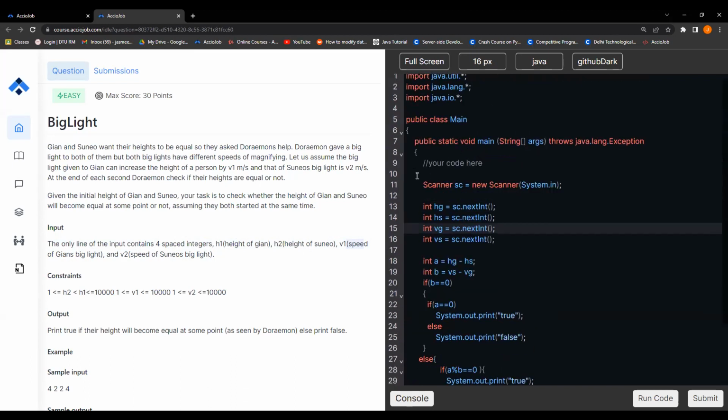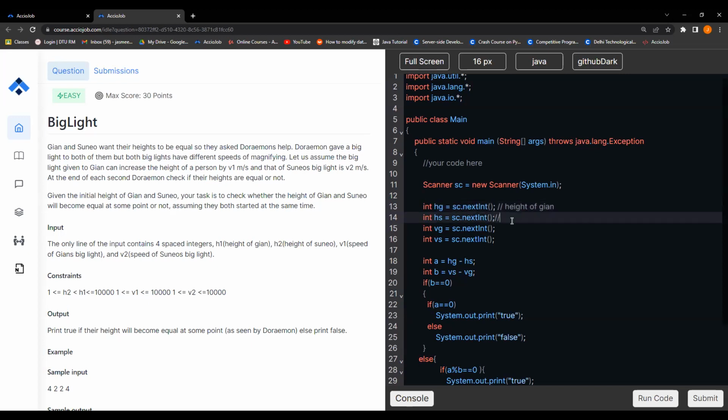So first thing is we need a scanner, right? We need a scanner to basically take the inputs. After taking the scanner, we basically create 4 variables, that is height of Jian, right?